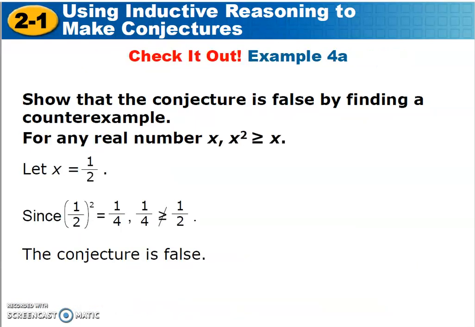And there's my counterexample. Try again. My conjecture is: for any real number x, x squared is greater than or equal to x. Is that true? Well, I don't know. I've got to plug in numbers and see if I can find an example where it's not. Uh-oh, look at 1/2. 1/2 squared is 1/4. Is 1/4 greater than or equal to 1/2? Nope. So there's my counterexample. Remember, when you're trying to prove if a conjecture is true or false, what we really do is look for an example where it's false.